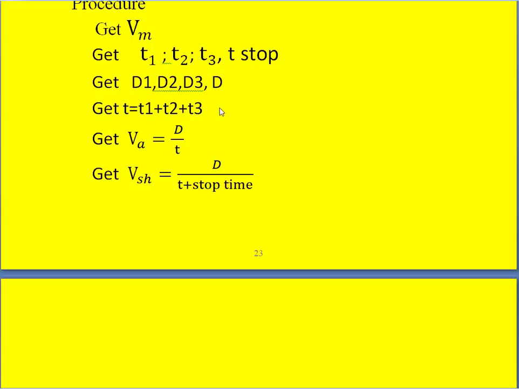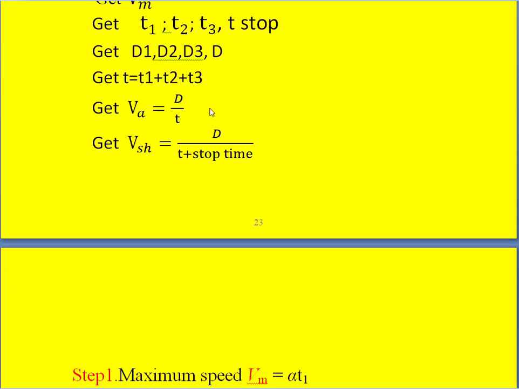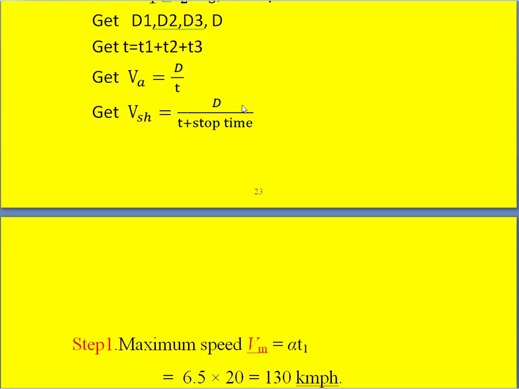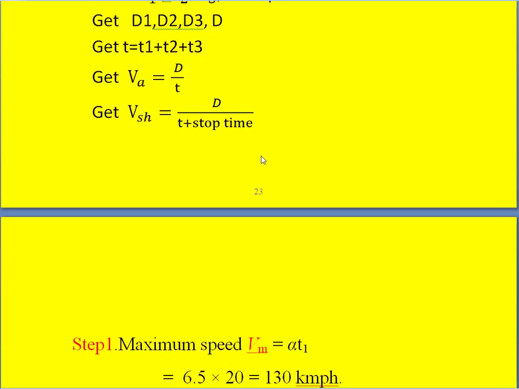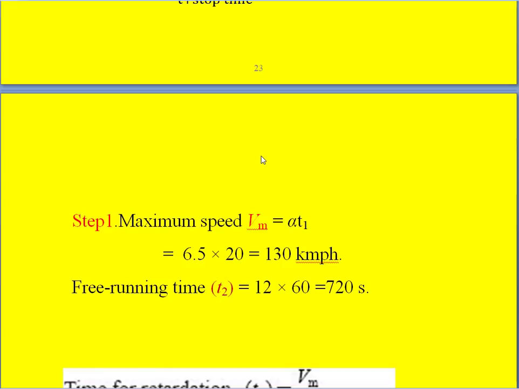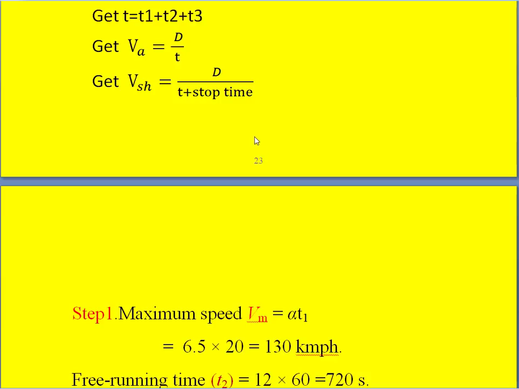Once we know this small t and the distance D, we can calculate the average speed, that is capital D divided by small t. And we also know the scheduled speed is nothing but D divided by the actual running time plus stopping time. So that is what is wanted. Let us calculate one after the other.